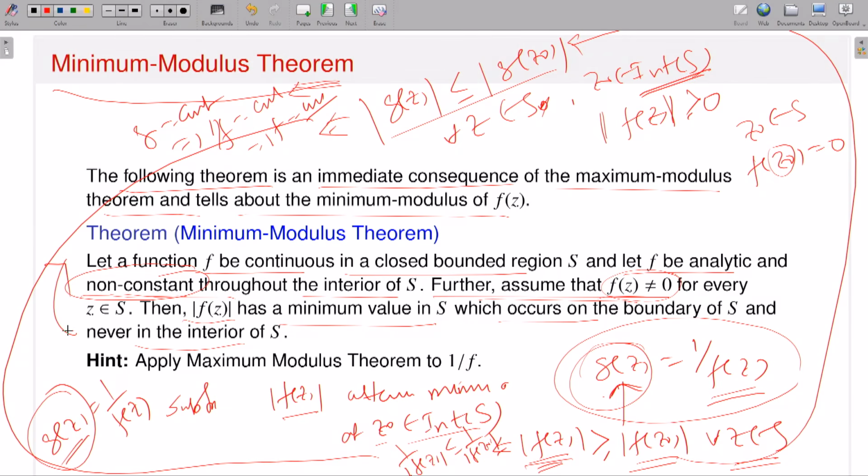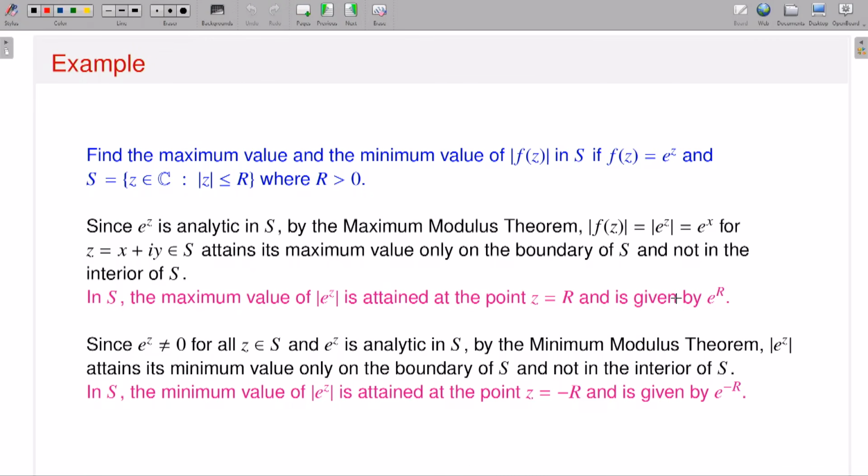So this is a very simple application of the maximum modulus principle, or maximum modulus theorem, to conclude what is called the minimum modulus theorem. That's why I have written: apply the maximum modulus theorem to the function 1 by f. Since f(z) is non-zero, you can consider the auxiliary function 1 by f and apply the maximum modulus theorem to conclude your argument. Okay, so that's all about the minimum modulus theorem.